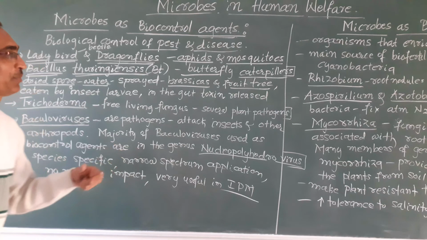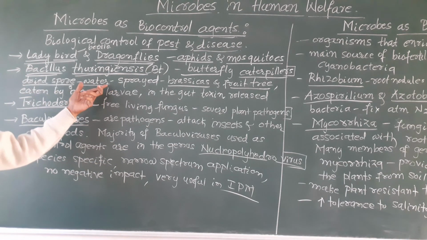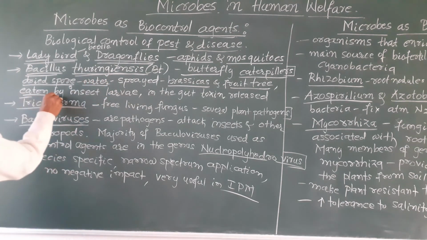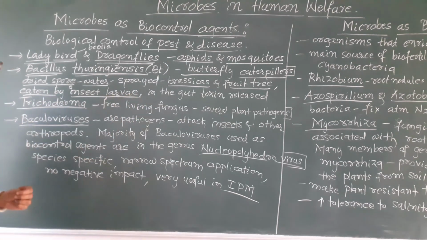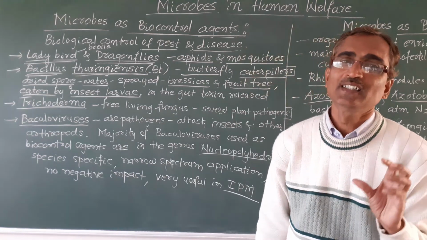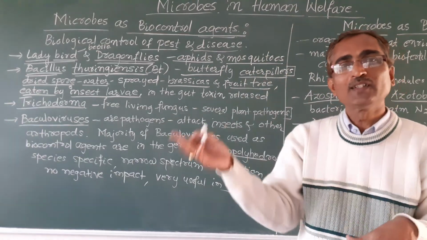Next, the spores of Bacillus thuringiensis are eaten by the insect larvae.